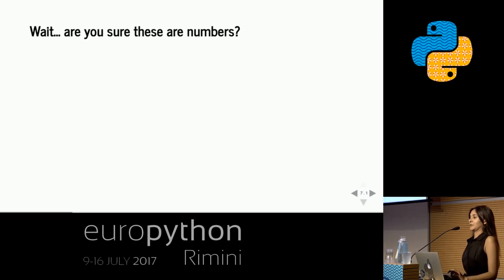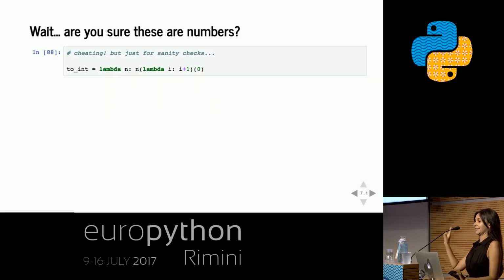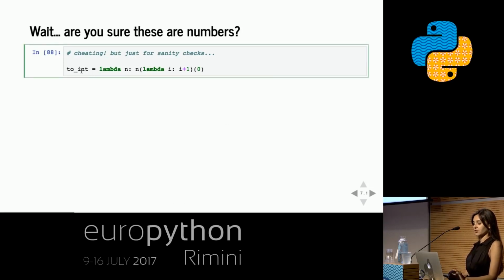Now, so far I've been asking you to just trust me, but you probably want some kind of proof. So we're gonna cheat just to do some sanity checks here. We're going to make an int converter that'll take a lambda number and convert it to a Python int. So what we're going to do is take the number n, and pass it a function that adds 1 to some integer, i, and we're going to start it off with the integer 0. So 0 should call this function 0 times, right? So that should give us 0. And 1 should call it once, which should add 1 to 0, which is 1, and so on and so forth. You with me? Is this acceptable?